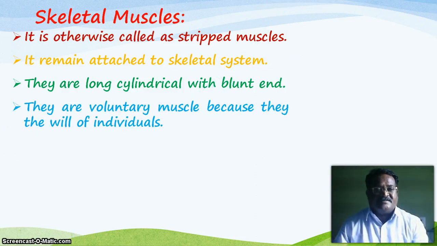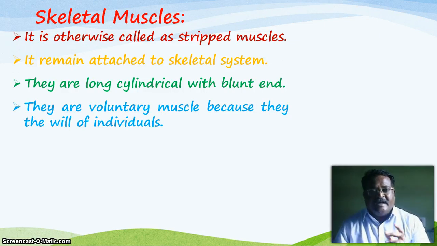They are voluntary muscles. The other two muscles are involuntary, but the third one, the skeletal muscle, is voluntary. When the individual wills it, the muscles obey the orders and work. When we go to work, the biceps and triceps work according to the will of the individual, but at rest position, the biceps and triceps do not work.